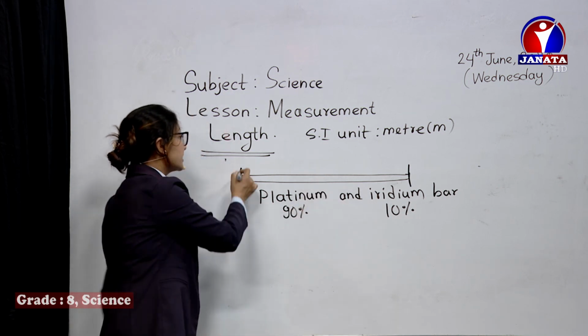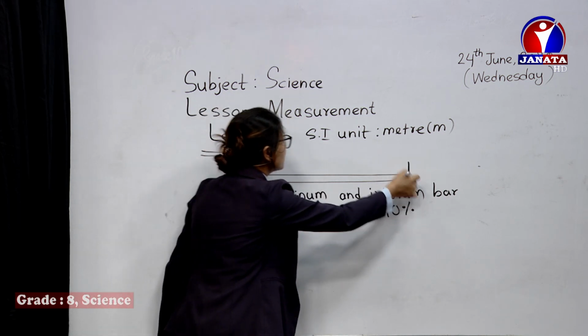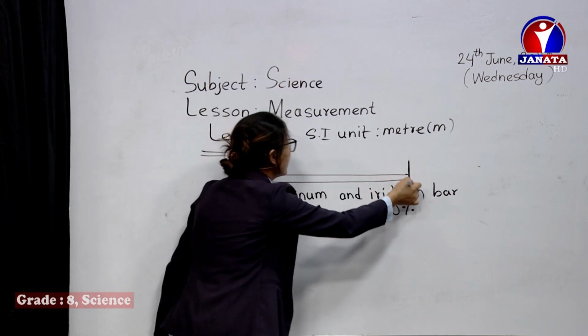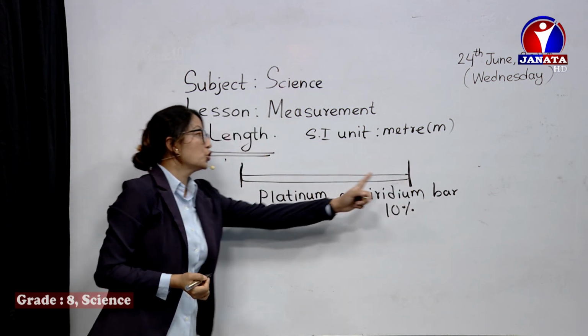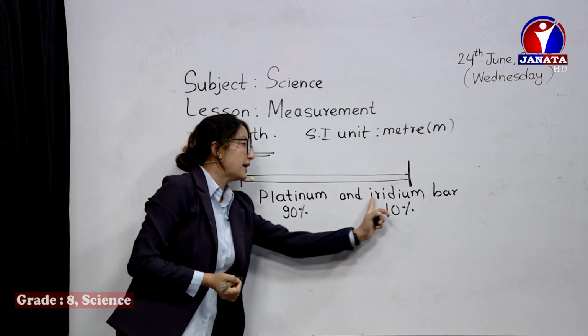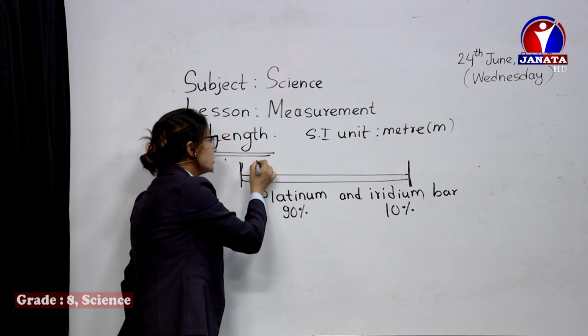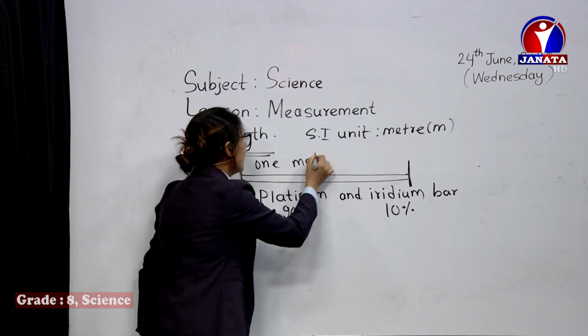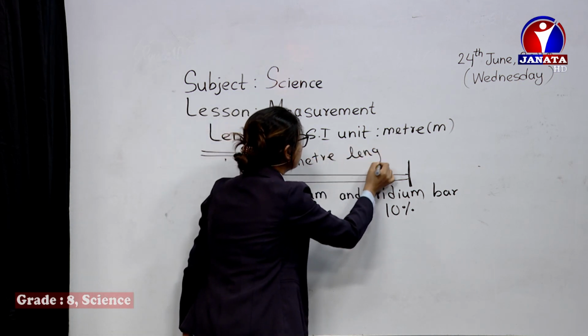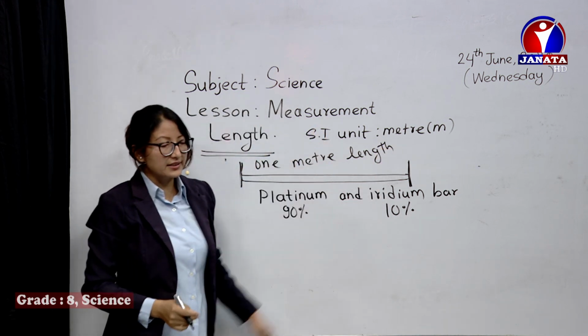This 1 meter length kept between these two goal lines, which are made on this platinum iridium bar, is called 1 meter length. You can check the definition in the slides once.